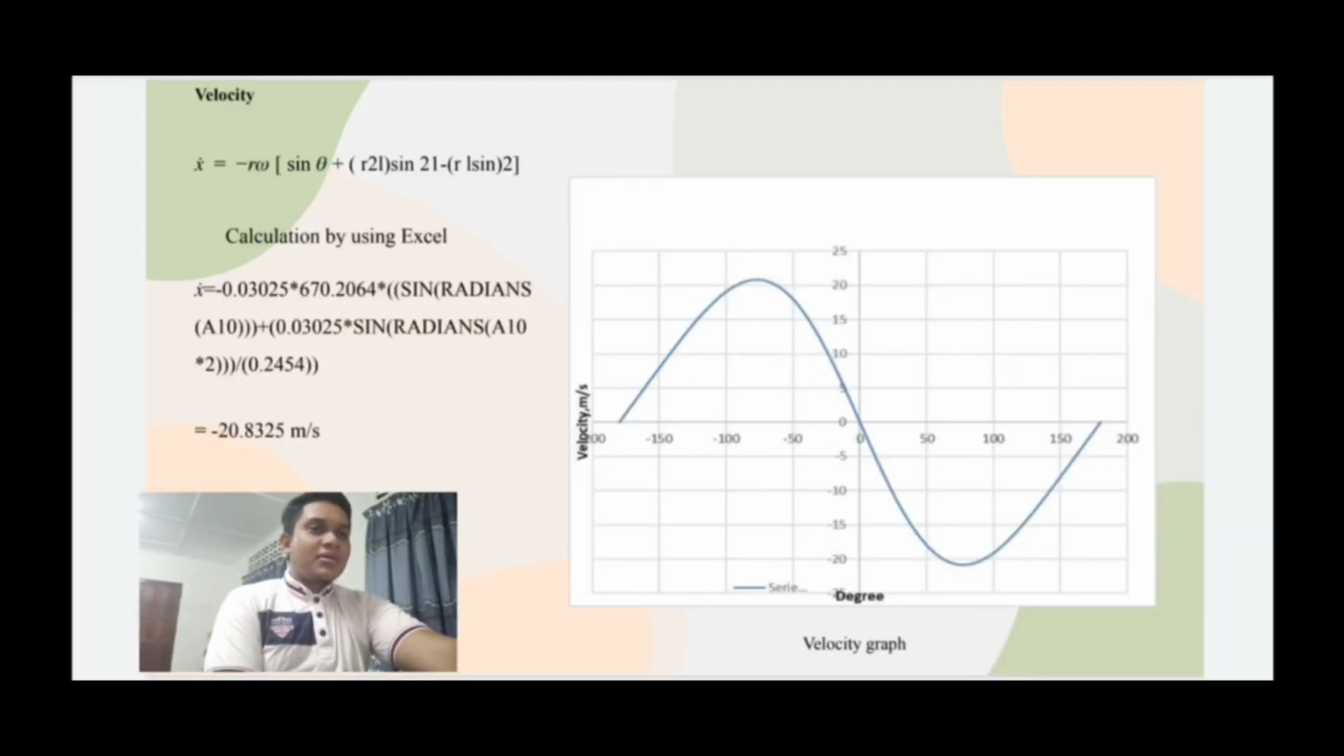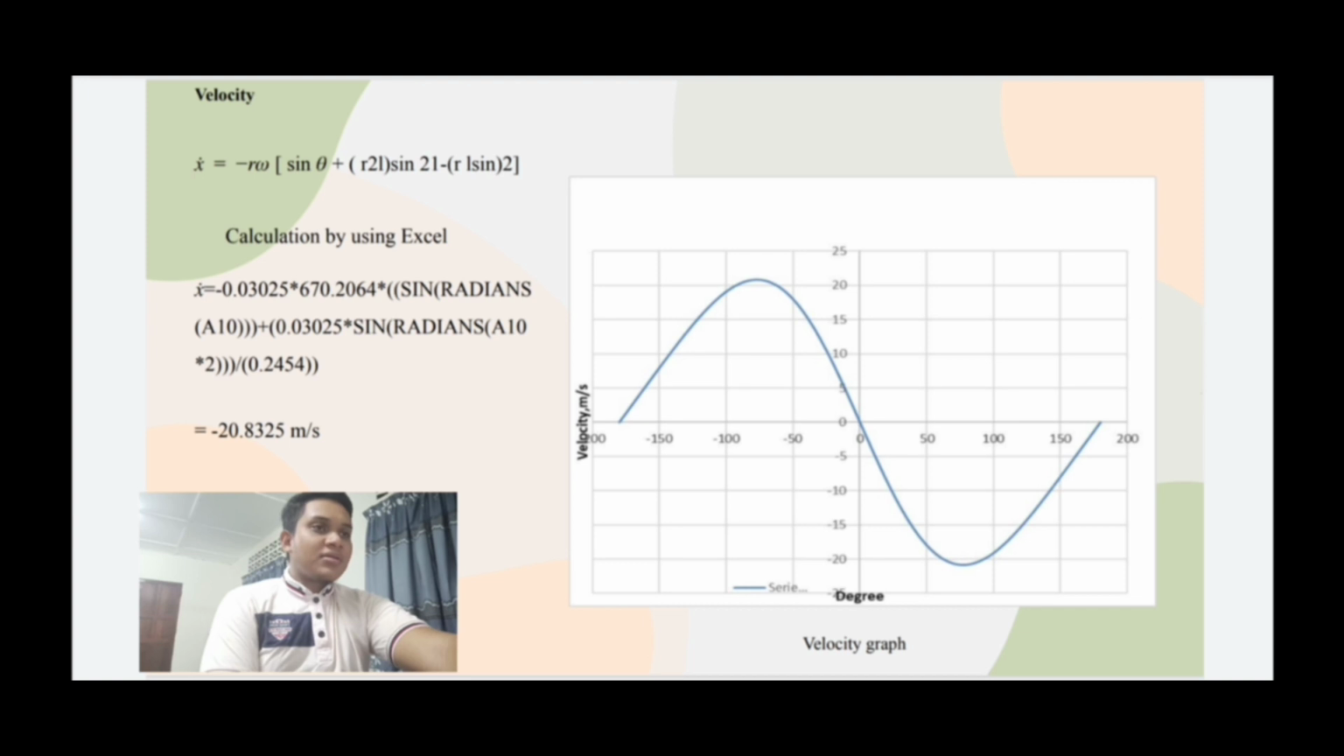Now we see how to get the velocity. This is the formula, and this is the formula for using the Excel. From the Excel we get the answer. The answer is negative 20.8325 meter per second. This is our velocity graph. It's stable for the piston.